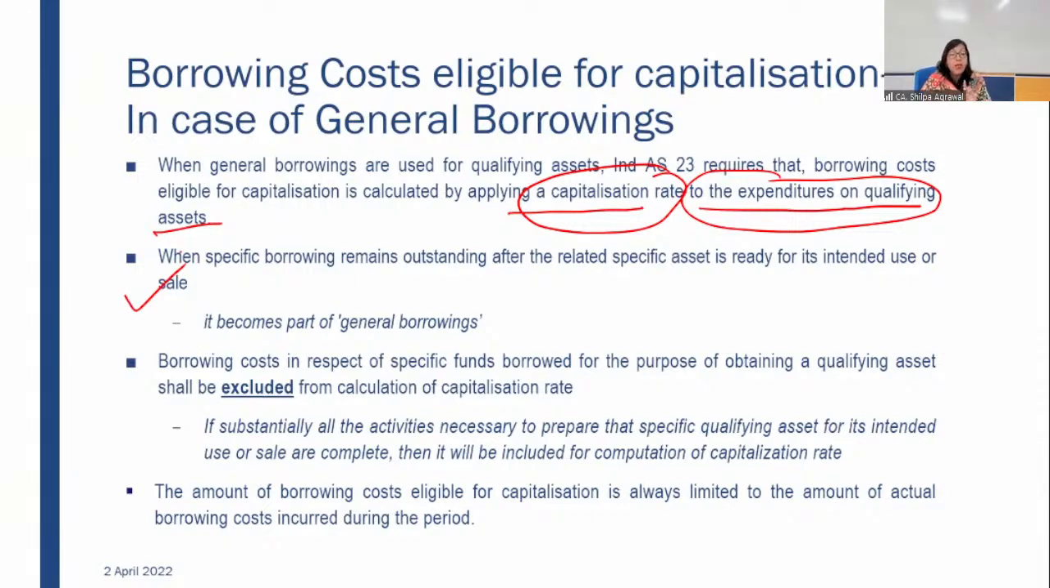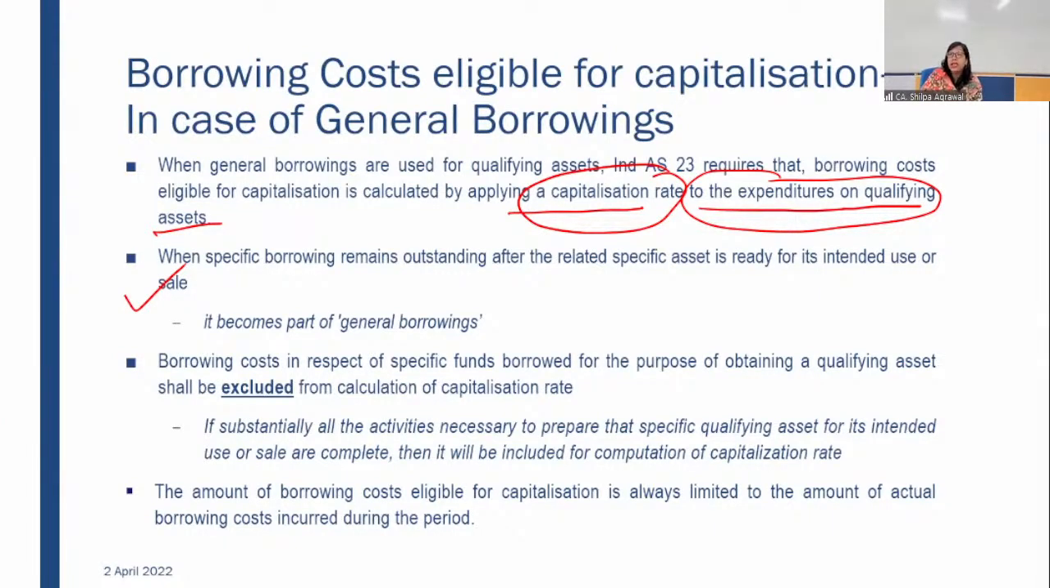Now next is borrowing cost in respect of specific funds borrowed for the purpose of obtaining a qualifying asset shall be excluded from general borrowing till the time that specific qualifying asset is under construction phase. You cannot consider that specific borrowing to be general borrowing. Fine. The amount of borrowing cost eligible for capitalization is always limited to the amount of actual borrowing cost incurred during the period. It may happen that for different borrowings, you are having different interest rate. So your calculation of interest will be more.